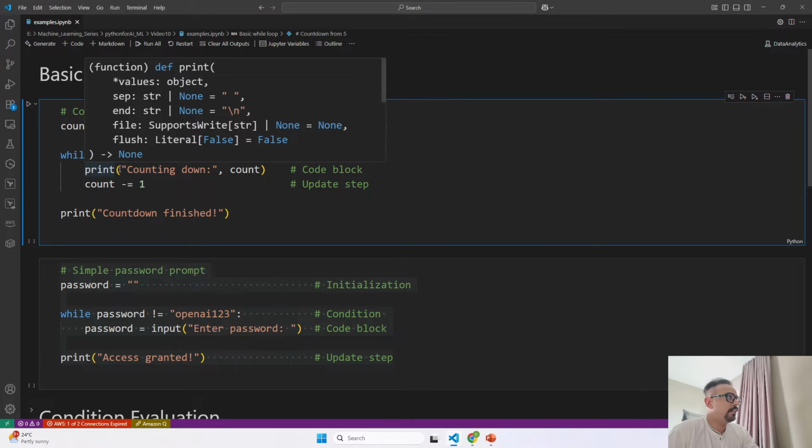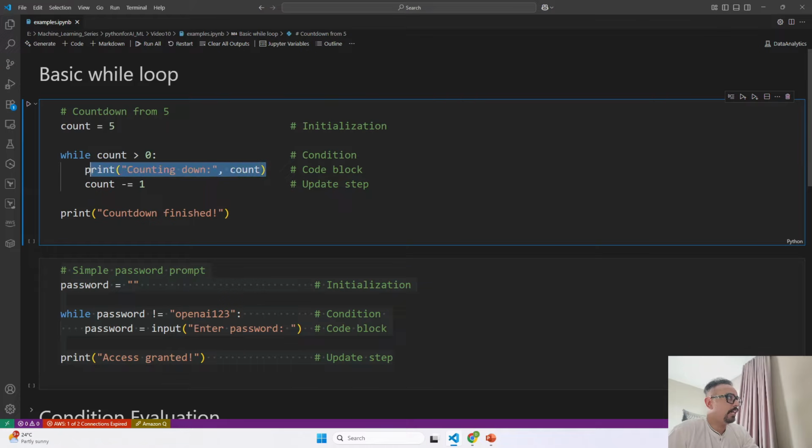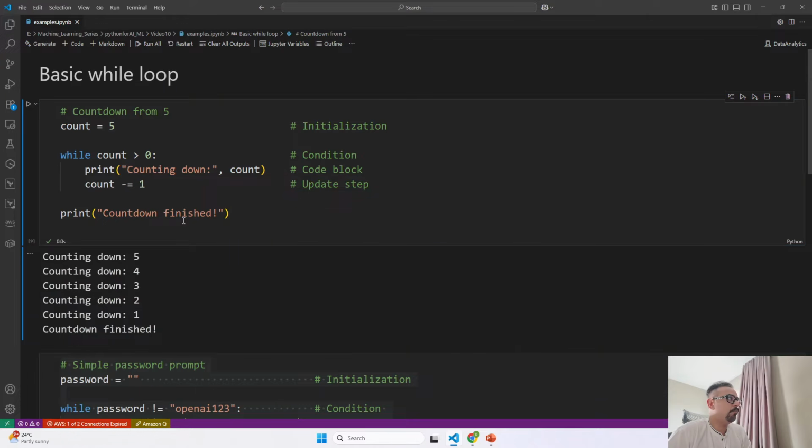Then once I define the condition, this is the code block that we define with an indentation inside the while loop. That is how you write the code. And this is the update step, which helps the counter reduce to 0, because when the counter becomes 0, 0 is not greater than 0, and only then is this while loop going to end. That is why the update step is very important. Now I will go ahead and run this and let's understand what's happening.